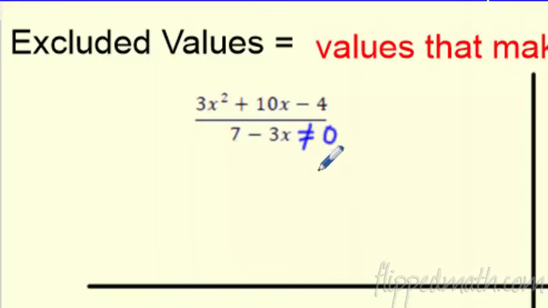So what happens? I set this as it can't equal 0, so I don't even care about the top. Who cares? You can even cross it off for this example. I'm just focusing on the bottom. So just solve this equation. What am I going to do?